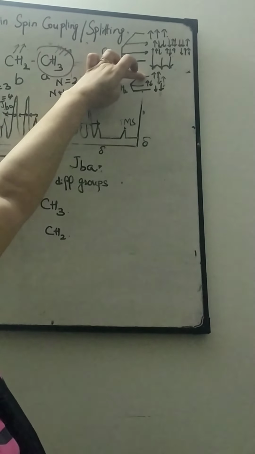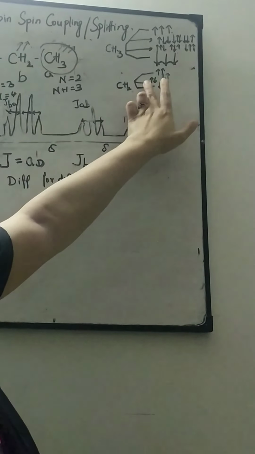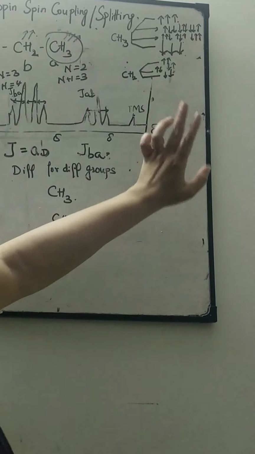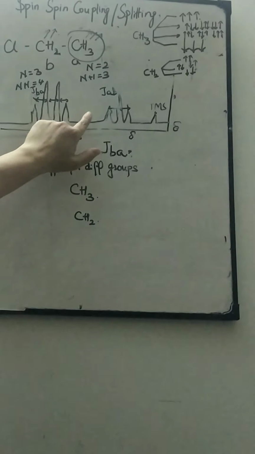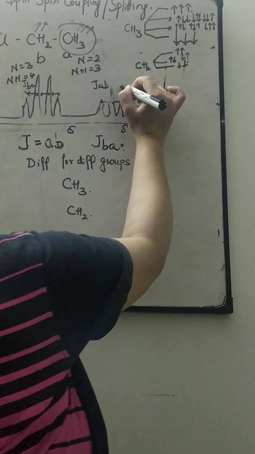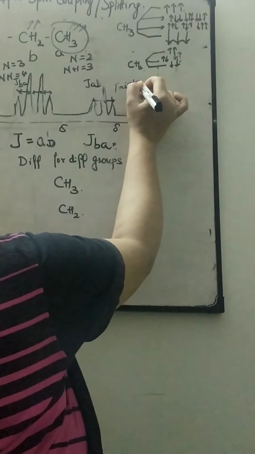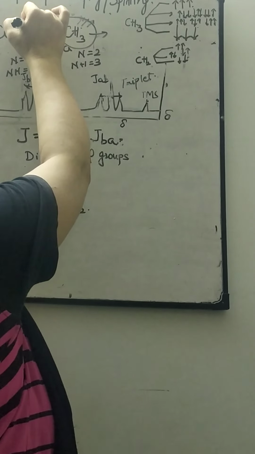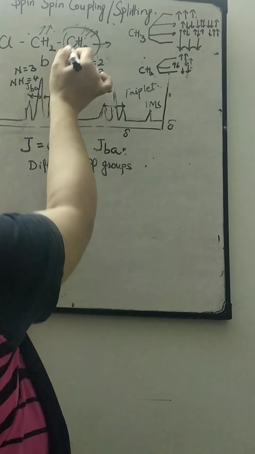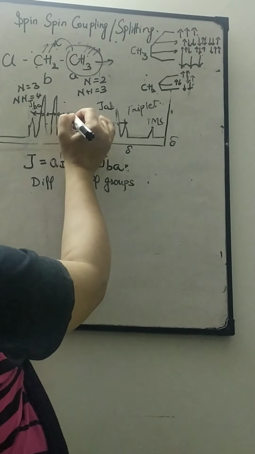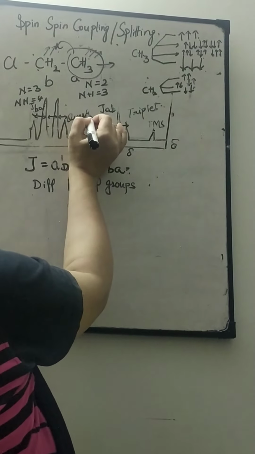Whereas in the case of CH2, it can either be aligned, or opposed, or one is aligned and one is opposed. So because of these 3 types of alignments, the peak of CH3 will be split into 3 parts. So it will give a triplet. So the triplet is for CH3 because it is influenced by CH2, whereas the quartet is for CH2 because it is influenced by the CH3 group.